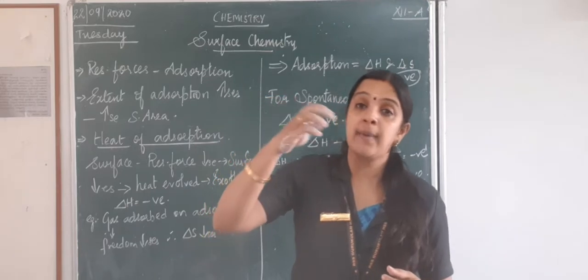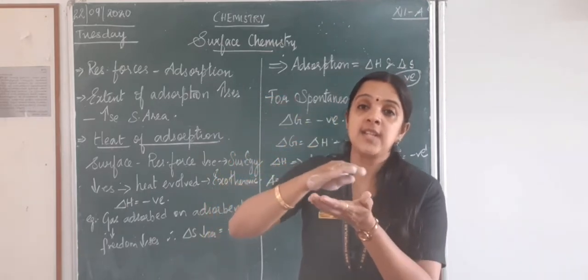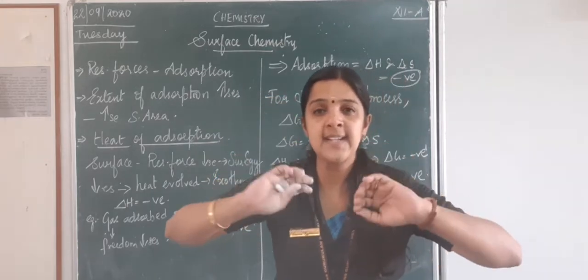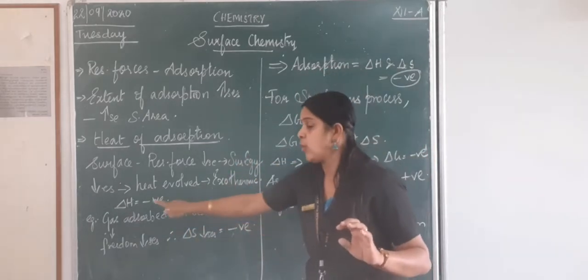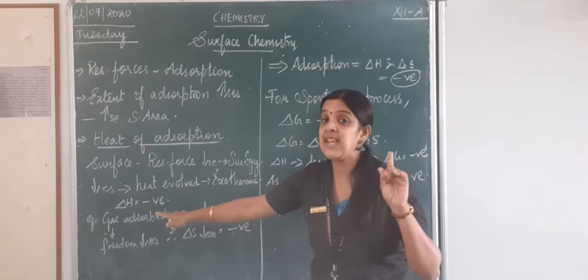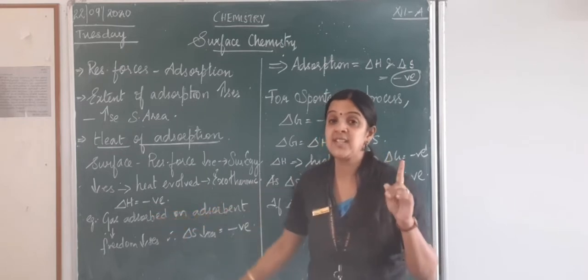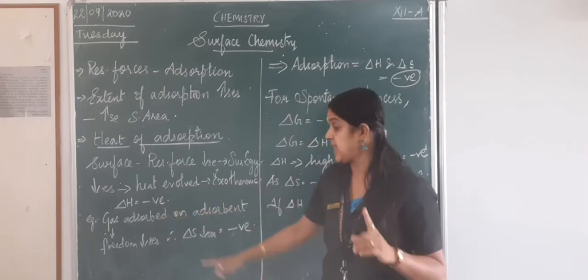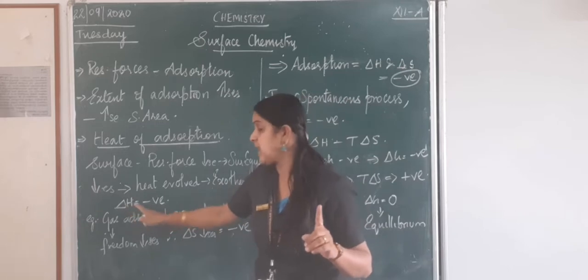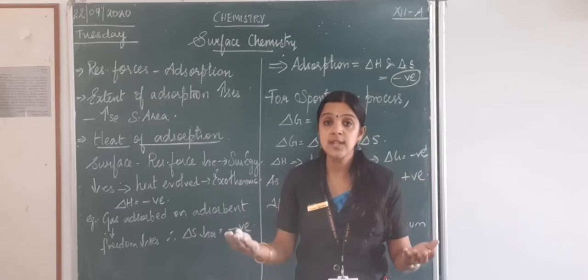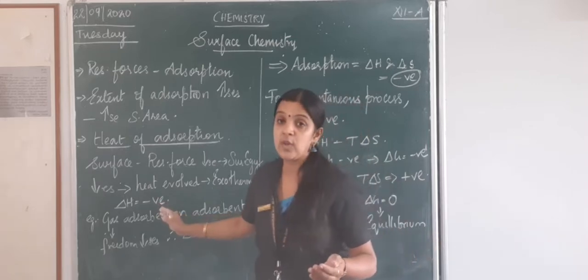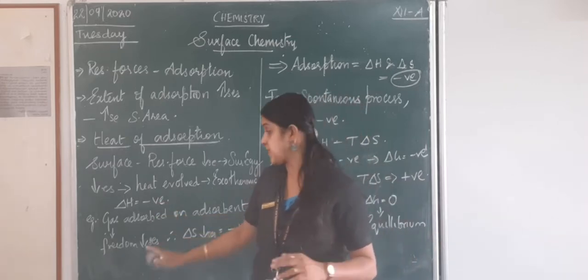Instead, when the particles come and are retained on the surface, some amount of heat energy is given out. That we call exothermic. What is del H? We know it is enthalpy. You remember, children, energy change, heat energy, that is enthalpy, del H. So del H will be negative because heat is given out. It is an exothermic process, which we call a negative process.